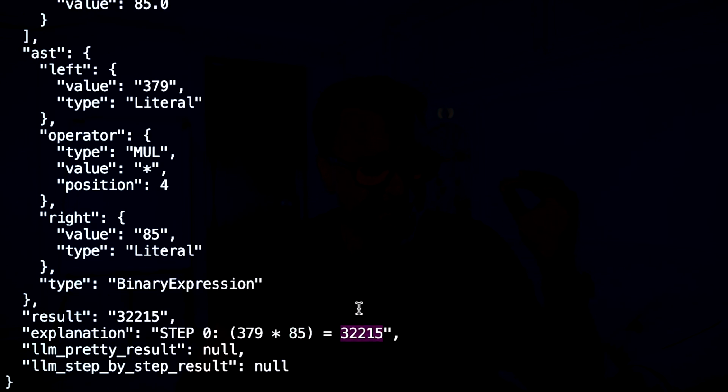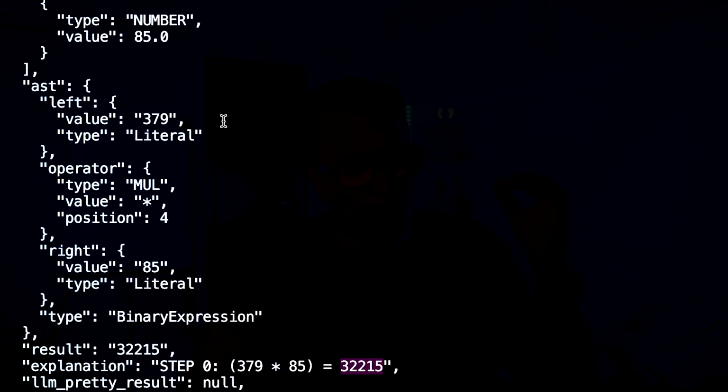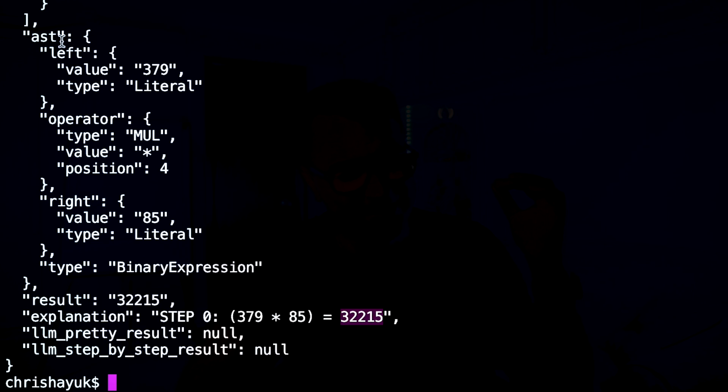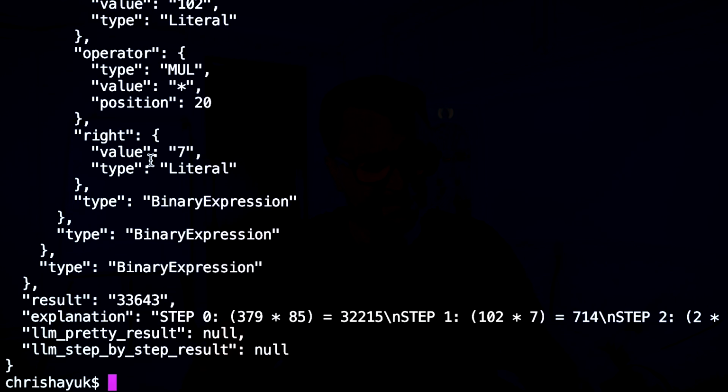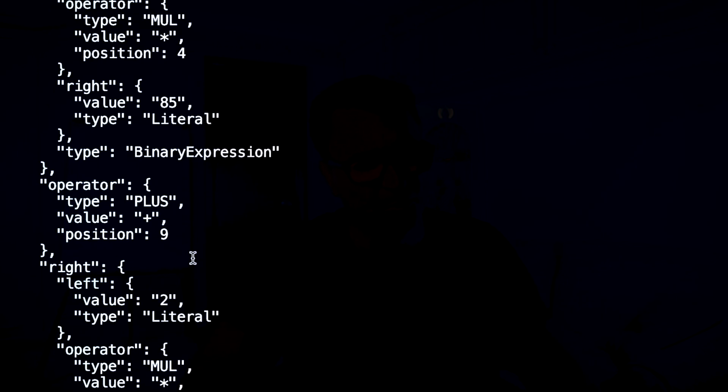So it's literally walking the AST. It's going left, 379 multiplied by 85. And again, if I make this a little bit more complicated, so let's say add 2 multiplied by 102 multiplied by 7, let's just run this one more time. You see here, the AST is a lot more complicated.